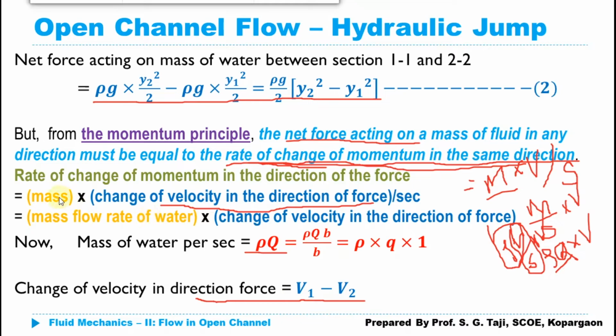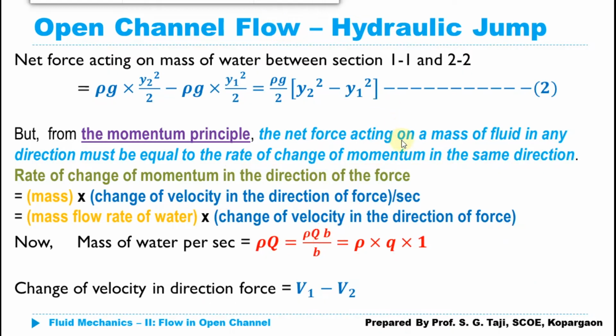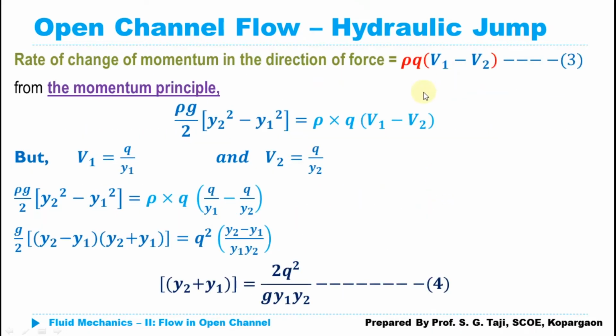So what would be our equation for the rate of change of momentum in the direction of the force? That would be equal to rho Q multiplied by V1 minus V2. If I multiply and divide this equation by the width b, I can replace Q by small q. So what equation do I get here? Rho q multiplied by 1 multiplied by V1 minus V2. We give this equation the number 3. So the rate of change of momentum in the direction of the force is given by rho q multiplied by V1 minus V2, which is equation number 3.